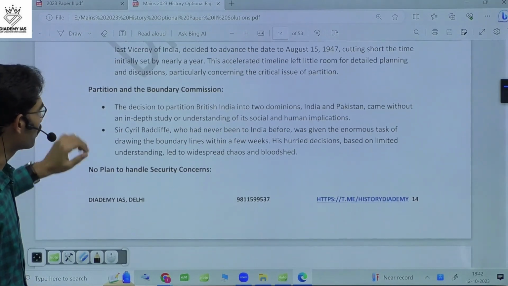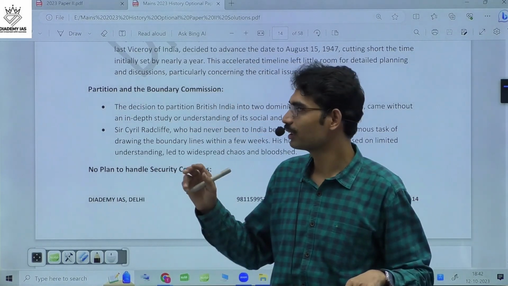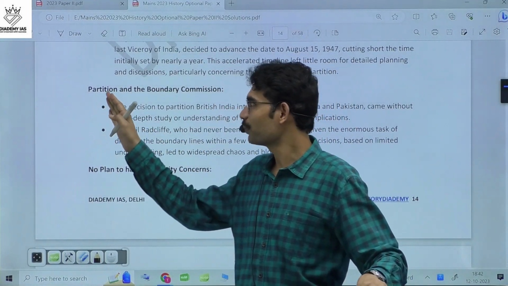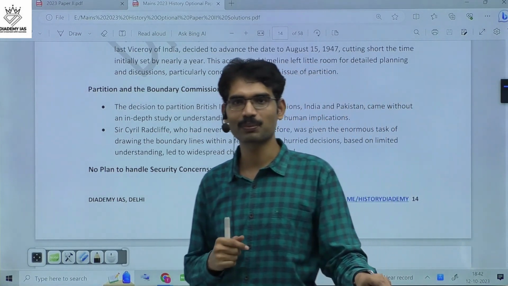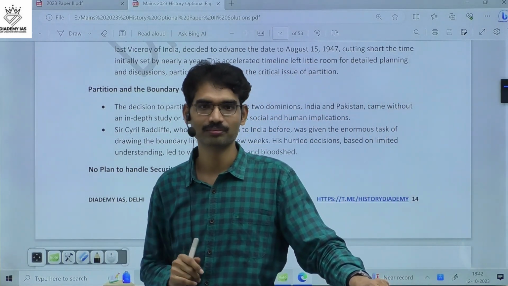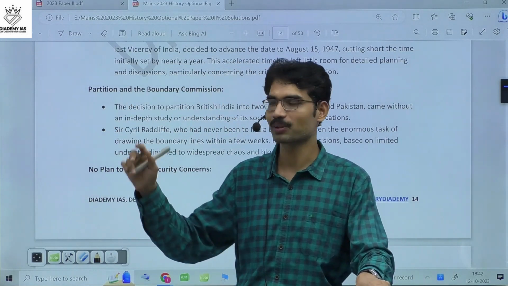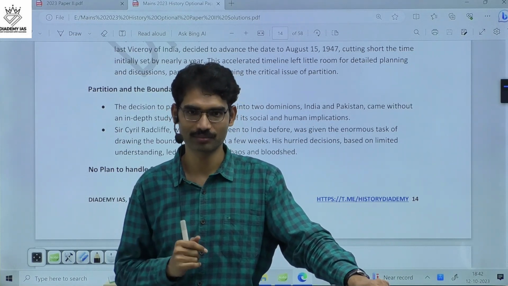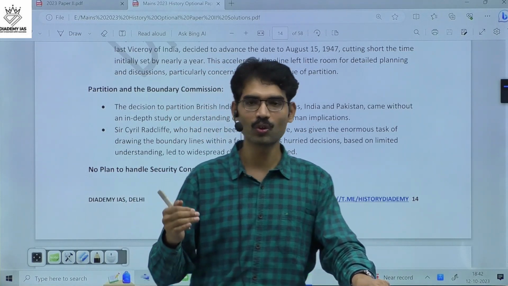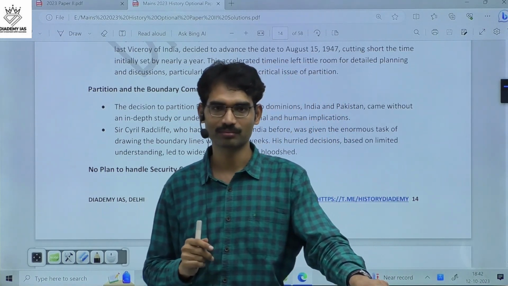Then partition and the boundary commission. The boundary commission was also very fast. And the person who was given responsibility, Radcliffe, never visited India. He never visited India, yet he was given responsibility to partition India. So how insensitive it is. At least someone who knows India and Indian conditions, similar to the Simon Commission.